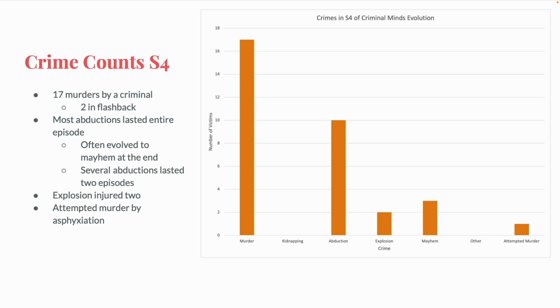Each season tends to have a lot of abductions, but a lot of the ones this season lasted the entire episode. The episode starts with someone getting abducted, the BAU spends that episode trying to find them, and they get saved at the end. However, there were also a few abductions that lasted multiple episodes, and each abduction, from taking the victim until their rescue or death, is only counted once. Lance Kingston and Laura Boyd were both held for multiple episodes, though with Lance, he was abducted as a cliffhanger ending. I just mentioned the episode that starts off the episode Cluster.